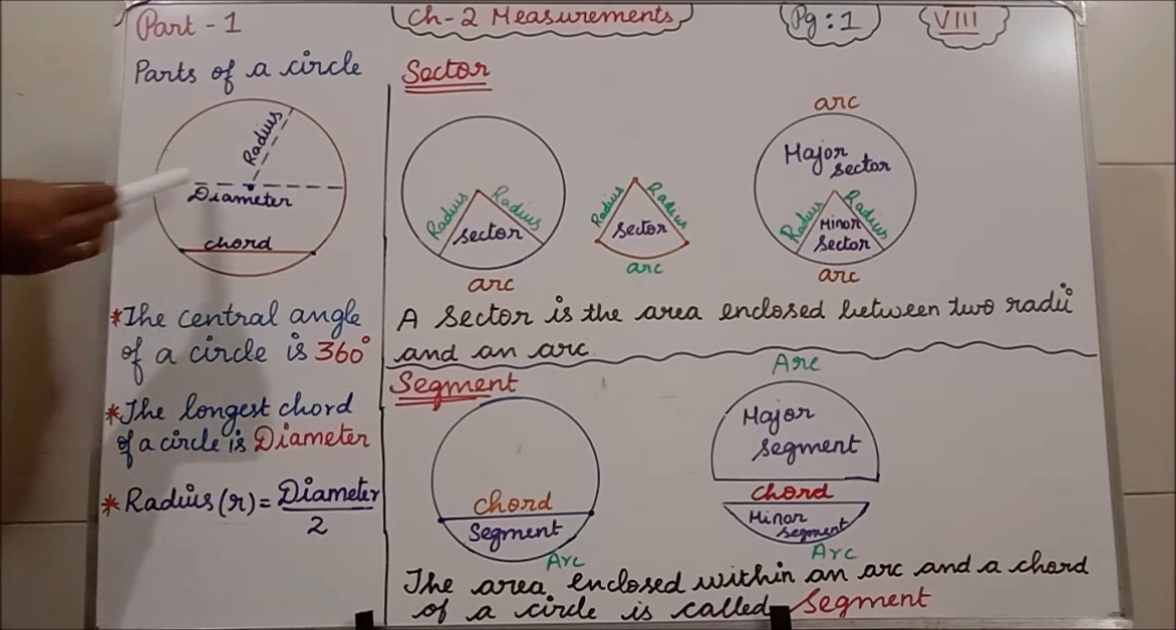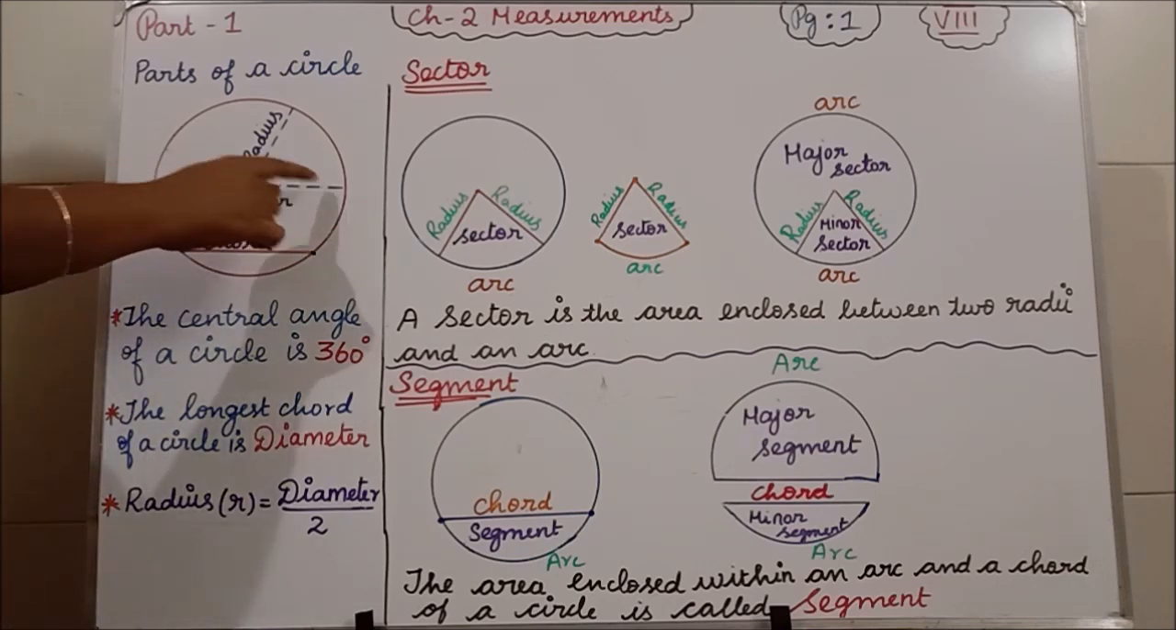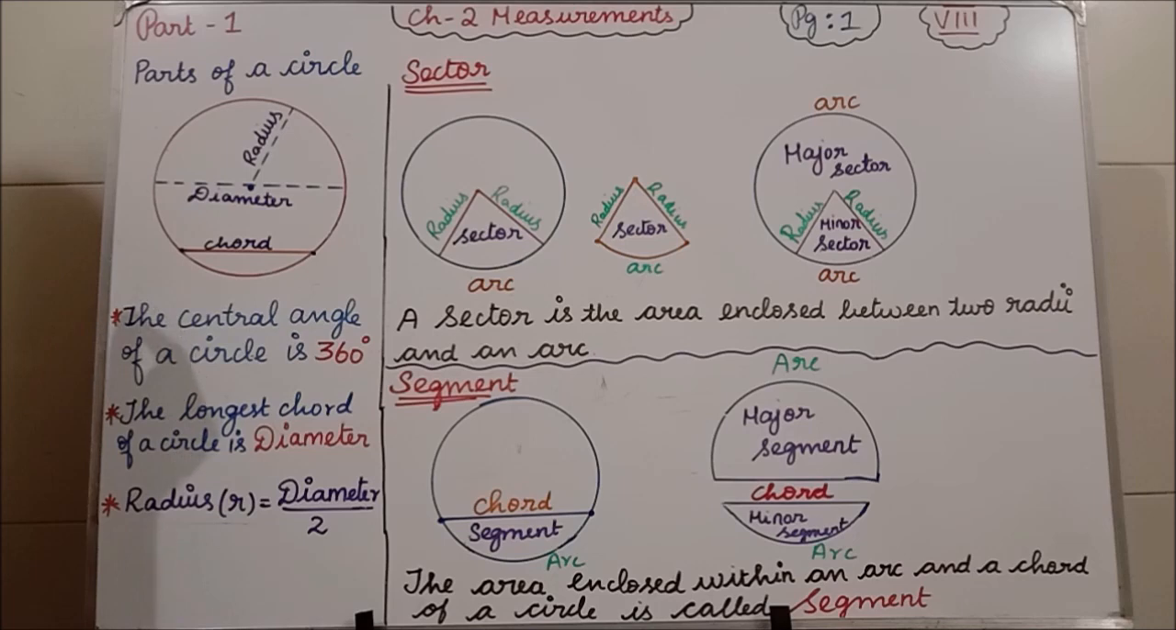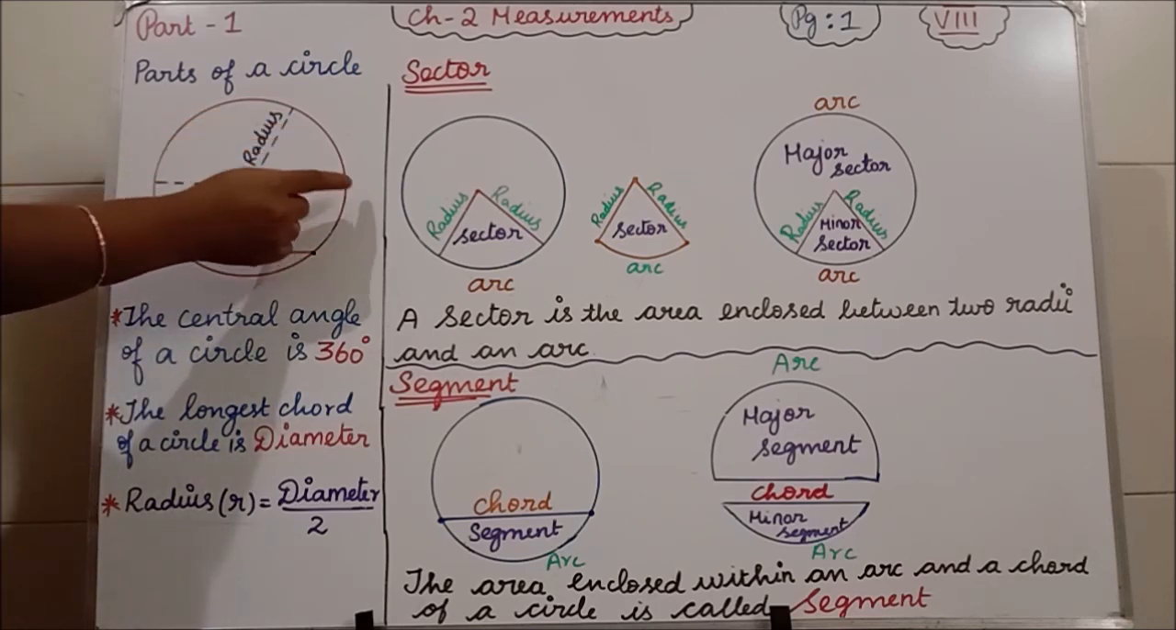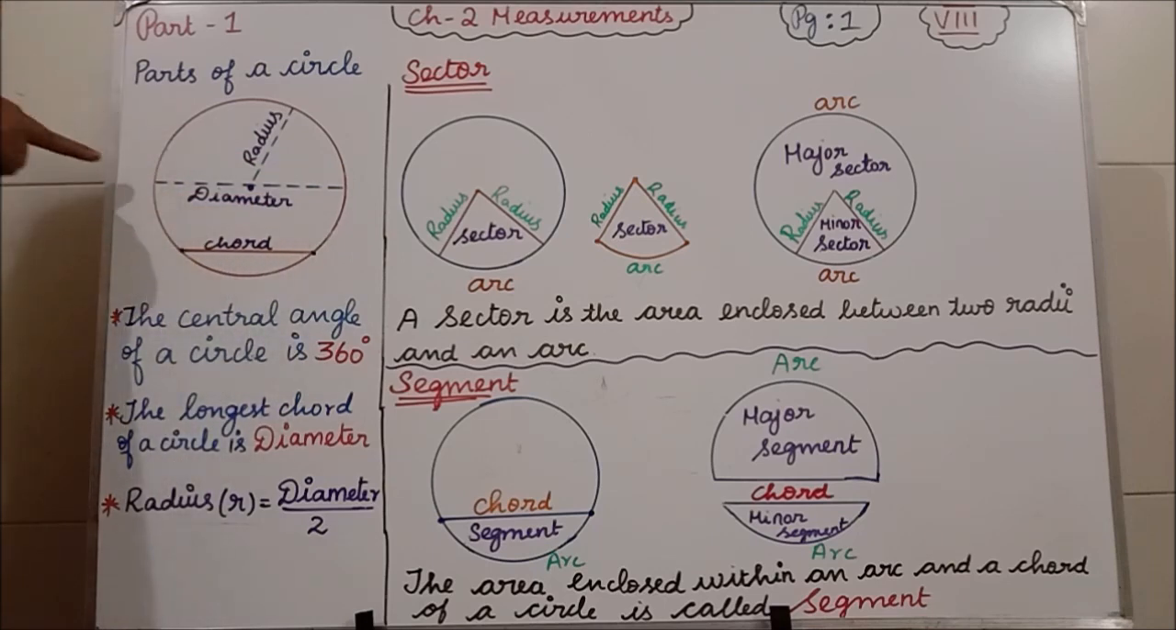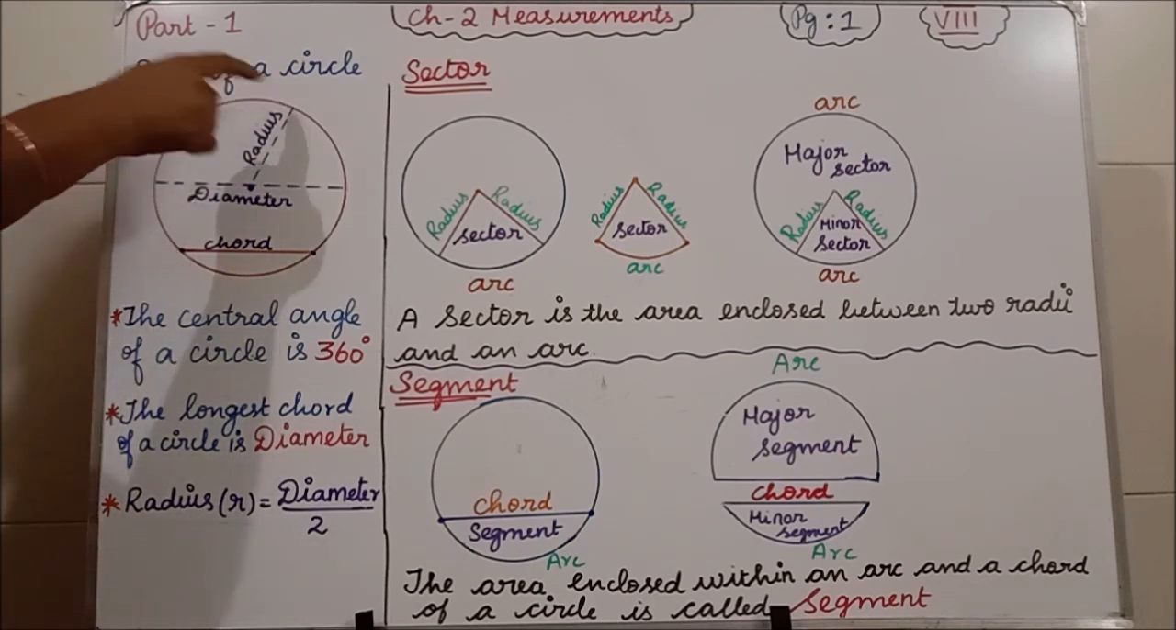What is the diameter? A straight line passing from one end of a circle to another, through the center of the circle, is what we call the diameter. Diameter means it should pass only through the center. Now the next concept, we'll see about the radius.